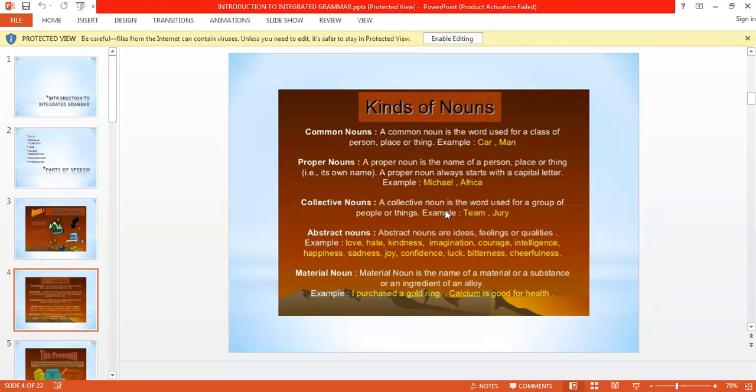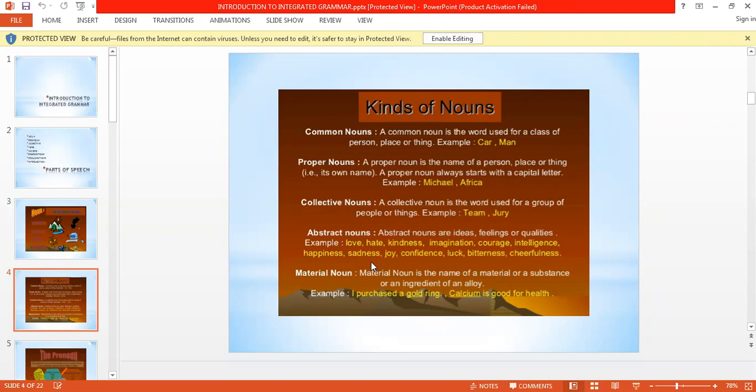Like when we have a group of shops, this place is called a market. When we have a group of classes, this place is called a school. When we have a group of people gathering in a place, it is called a crowd. When we see a group of cars standing in a parking, it is called a fleet. So these words give us a sense of a group. We are talking about a group. Such words are called collective nouns.